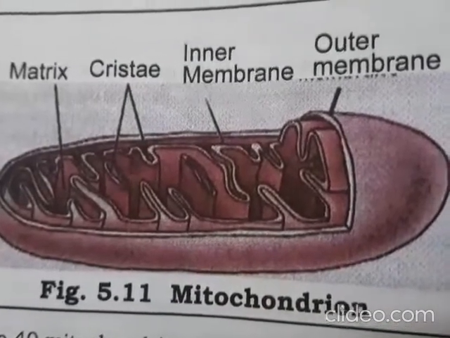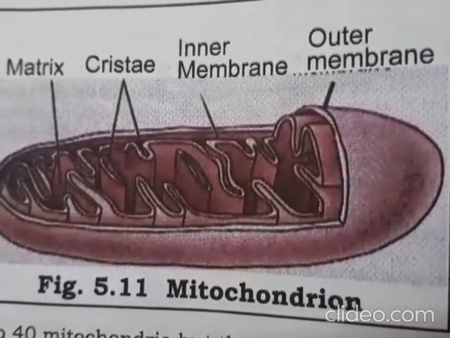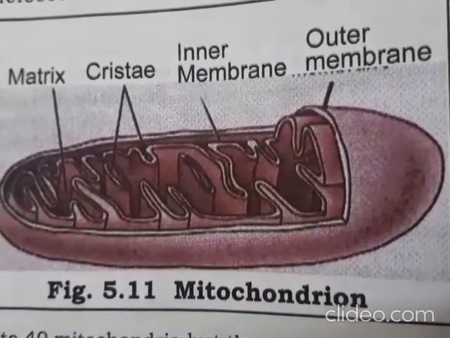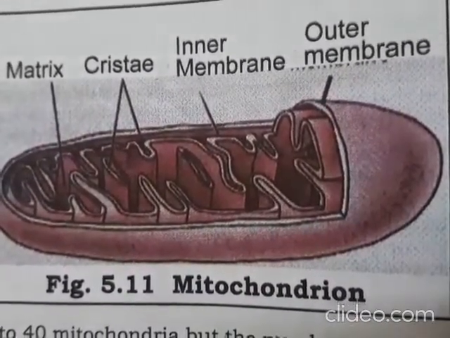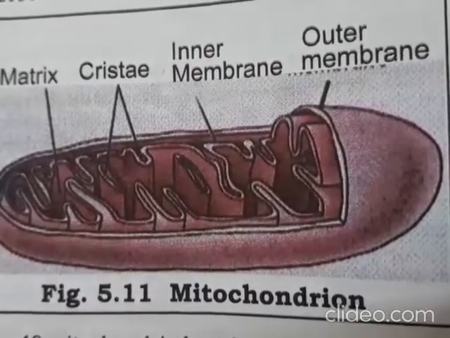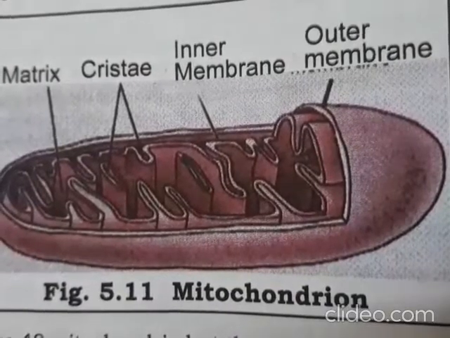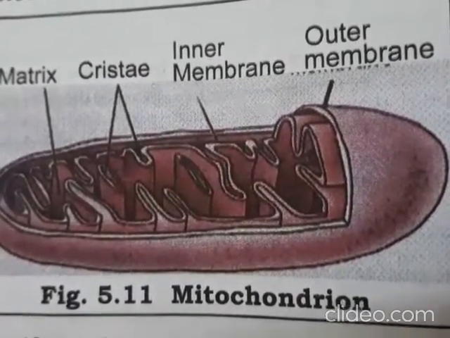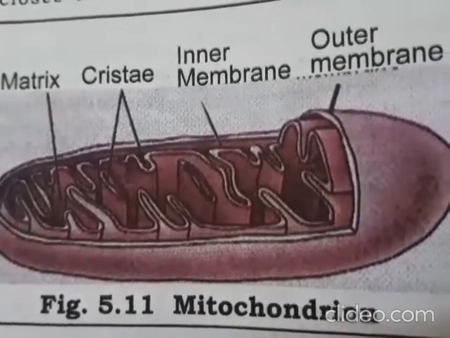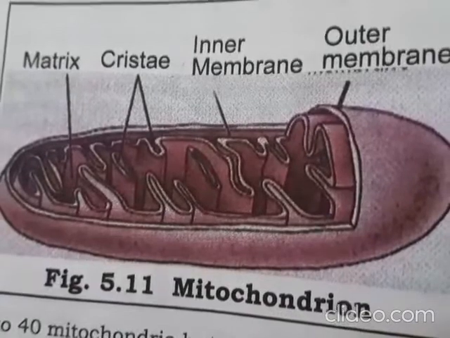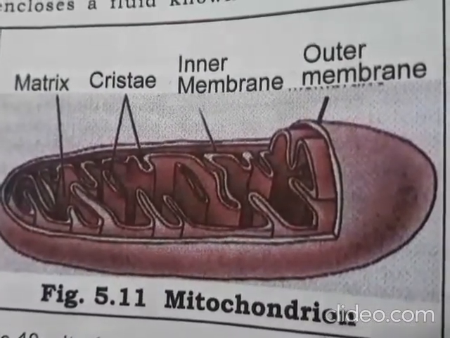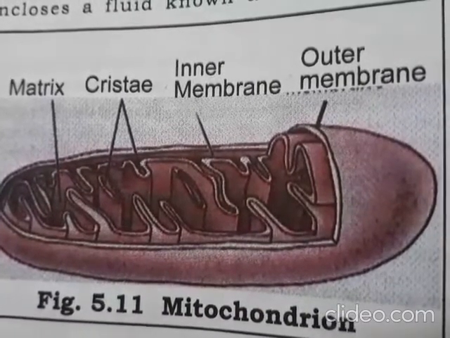What is a currency? Each country has its own currency, right? What is the currency of India? That is rupees, right? Rupees and paise. Similarly, here it is known as the energy currency of the cell. It gives the power for the cell. Therefore, it is also known as the energy currency of the cell. The body uses energy stored in ATP for making new chemical compounds and for mechanical work. This is the function I told you about the mitochondria.